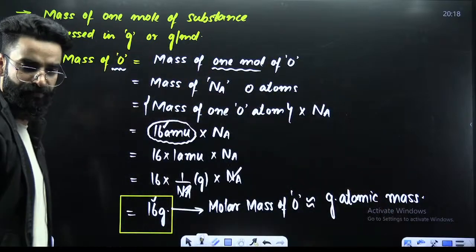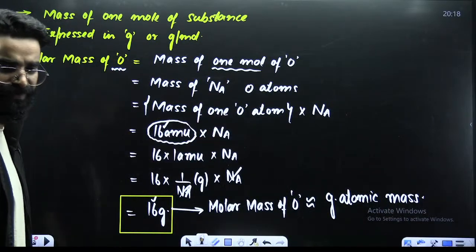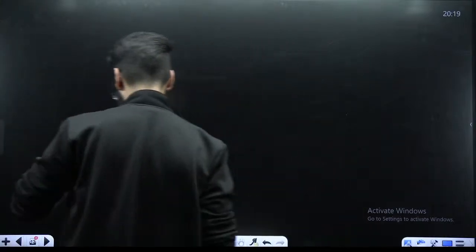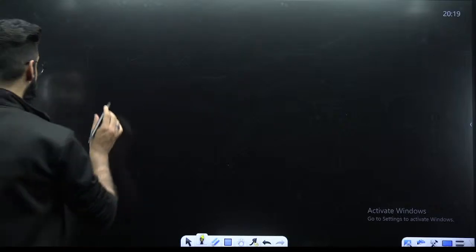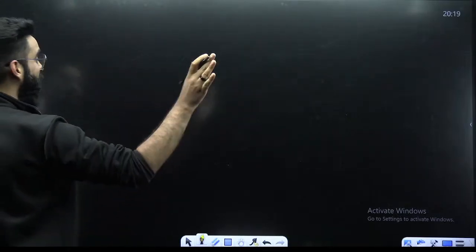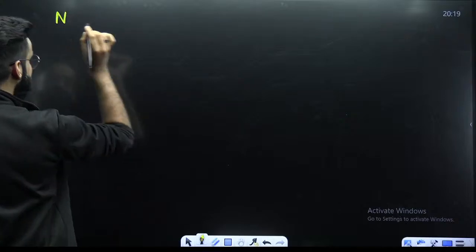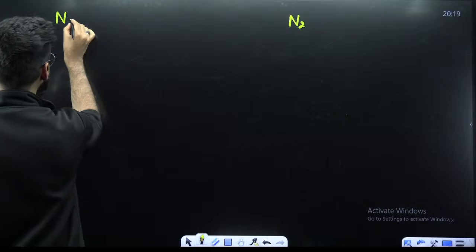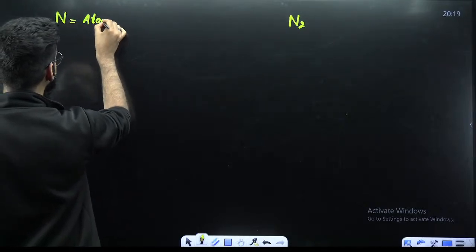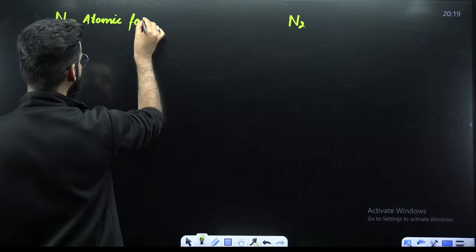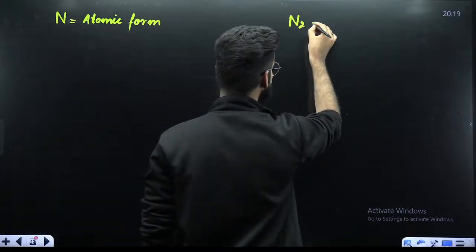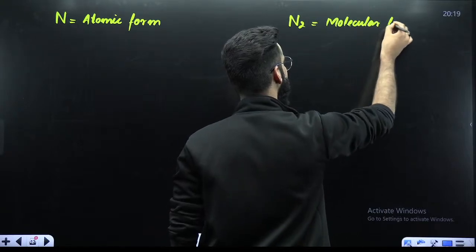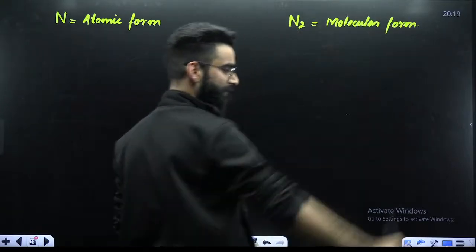Okay, perfect. Let me quickly summarize every single thing so that you can remember it properly. With one example, you'll try to understand every single thing. For example, I'm writing N over here, and here I'm writing N2. This is the nitrogen which I've taken over here in atomic form. And in the second case, this is the nitrogen in molecular form.